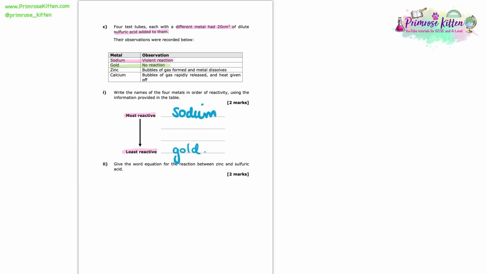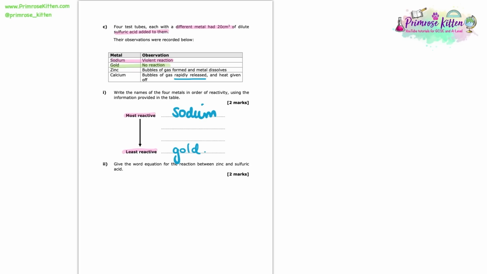Now we've got the middle 2 positions, which we need to put a little bit more thought into. Both zinc and calcium have quite similar observations here. For zinc, bubbles of gas formed and the metal dissolved, whereas with calcium, bubbles of gas were rapidly released and heat given off. So for me, it's that rapid release of gas that makes the difference here.